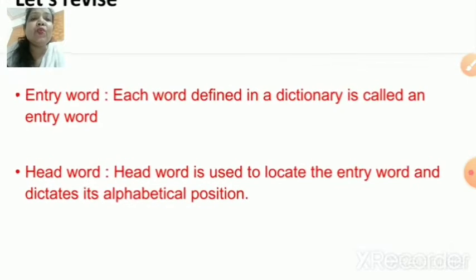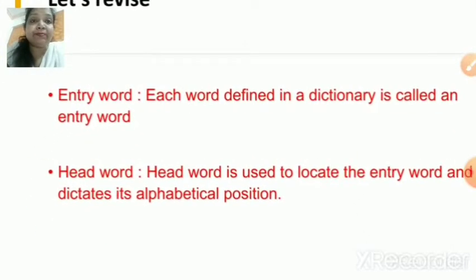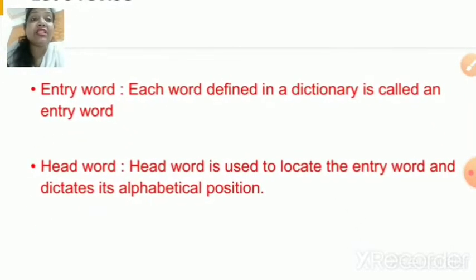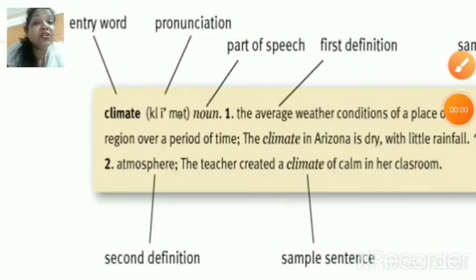So now children, what do you mean by entry word? Now, each word which is defined in a dictionary is called an entry word. And now, what do you mean by head word, children? Head word is used to locate the entry word and dictate its alphabetical position. So now, children, what we will do is we will quickly do one example and understand what the entry word is all about. So now, children, let us revise how the words appear in the dictionary.